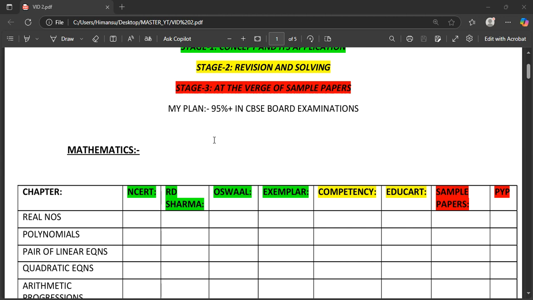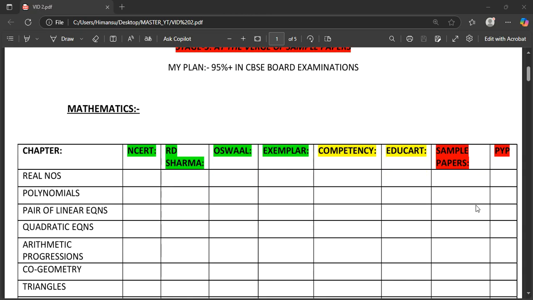Next, competency. There are a lot of resources available from CBSE for competency question practice. This is free for you, whichever book, whichever publication, whichever PDF you want from CBSE, just try to solve it.